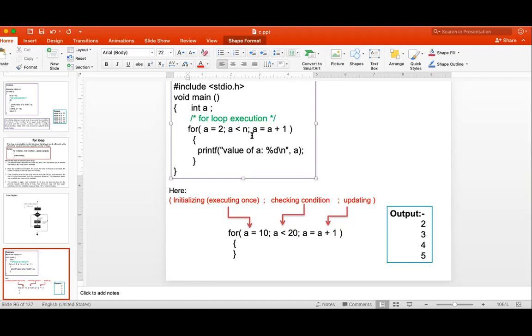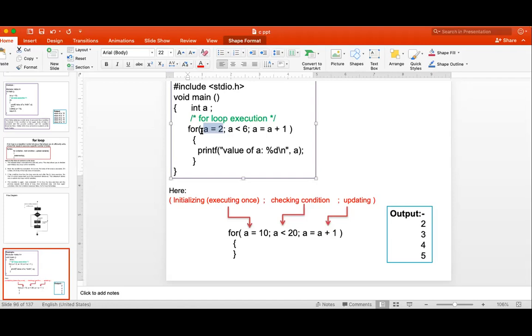So what happened here? 2 to n minus 1 will get printed. If n is 10, then it will print 2 to 9. If n is 20, it will print 2 to 19. Getting? But first, you have to initialize, we have to give a equal to 2. This is very important. We have to initialize it.